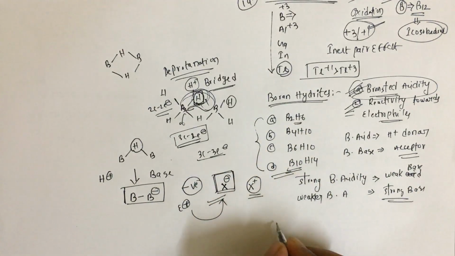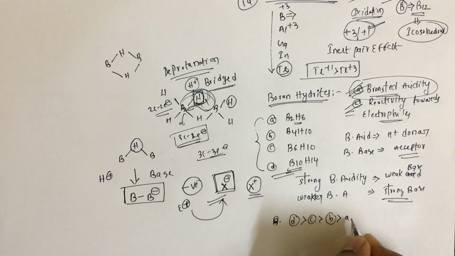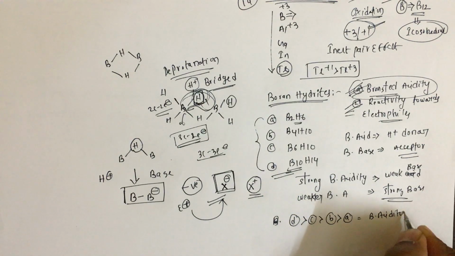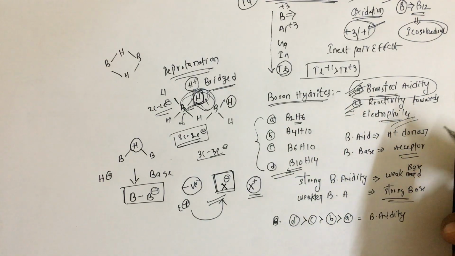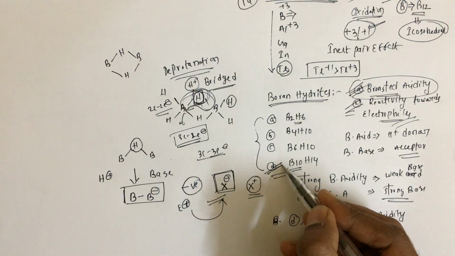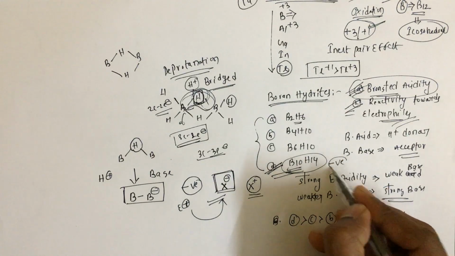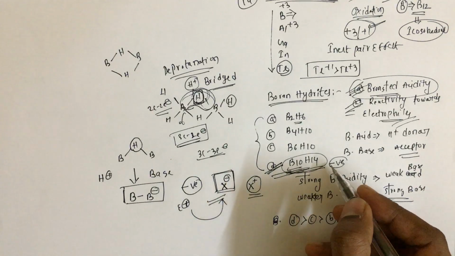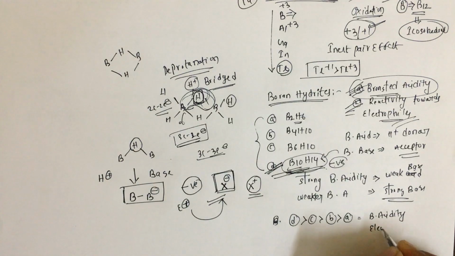And if you see the Bronsted acidity here, D will be the most Bronsted acidic, then C, then B, and then A. So this is the Bronsted acidity order. And then we have the reactivity towards electrophiles. Since it is highly Bronsted acidic in nature, more negative charge will develop on this, right? Because more negative charge is developing on this, the electrophile goes and attacks this first. So the electrophilic reactivity is also in the same order.